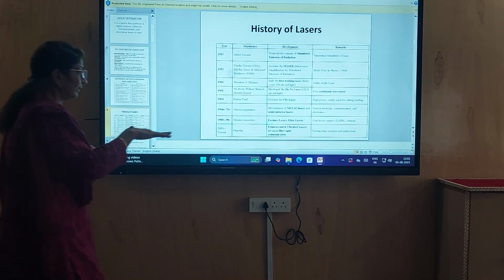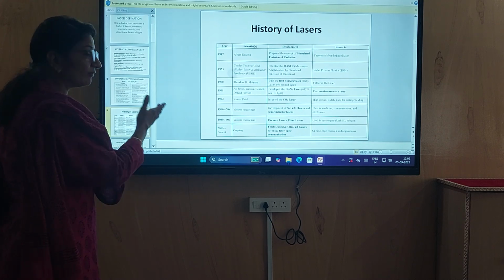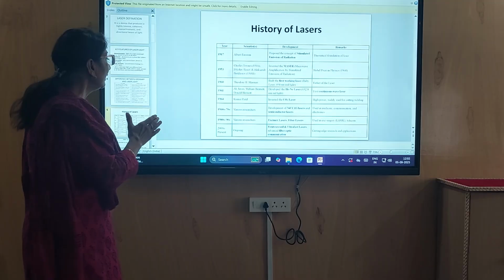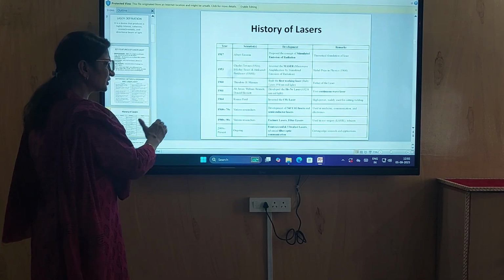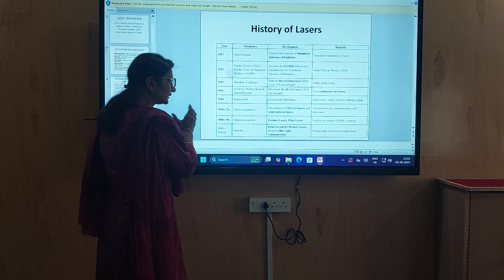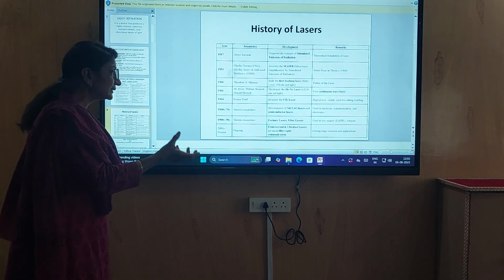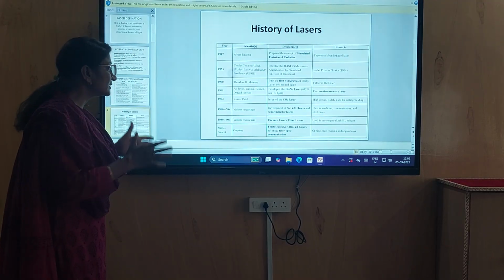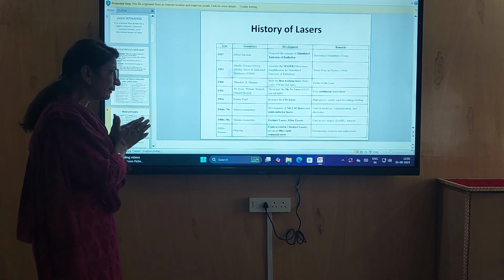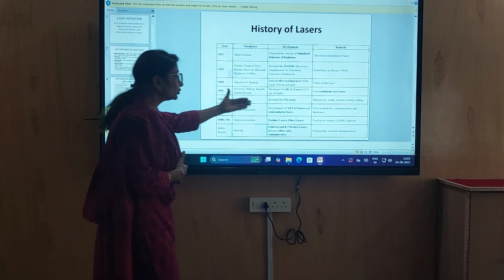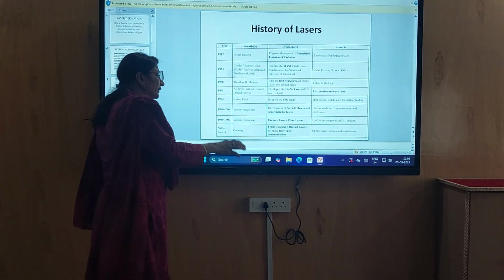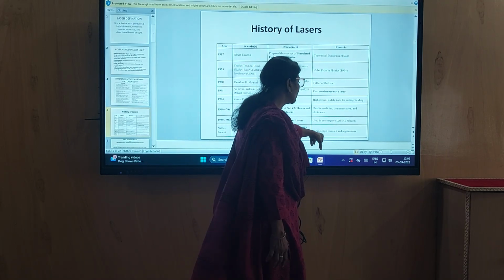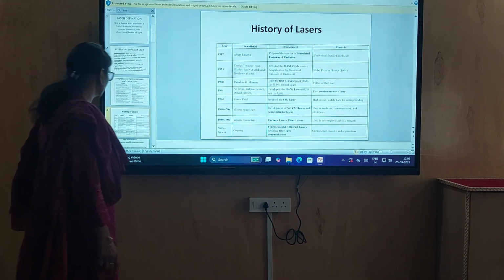Then in 1964, Kumar Patel invented the carbon dioxide laser, which was high power and widely used for cutting and welding. Then various researchers developed the argon laser and semiconductor laser, which were used in medicine, communication, and electronics. Then in the 80s to 90s, fiber lasers came into existence and were used in eye surgery. Then ongoing are ultrafast lasers and advanced fiber optic communication. These are used in cutting edge research and applications.